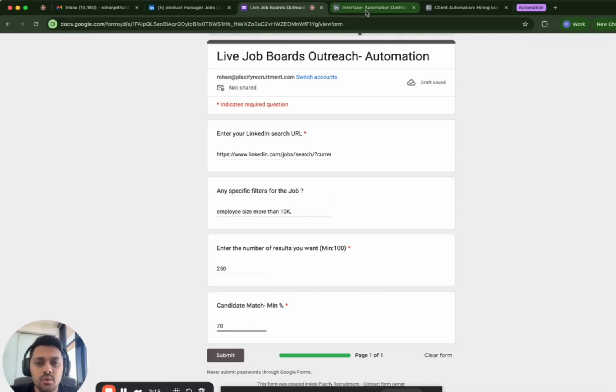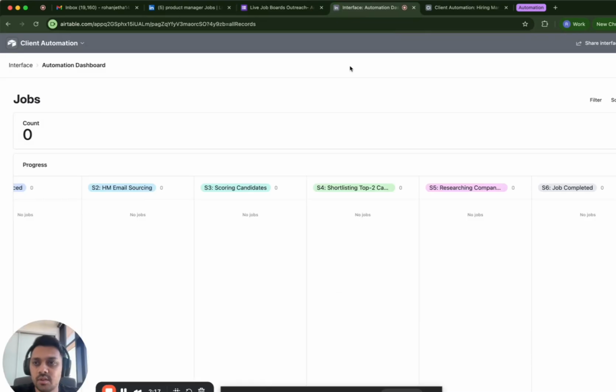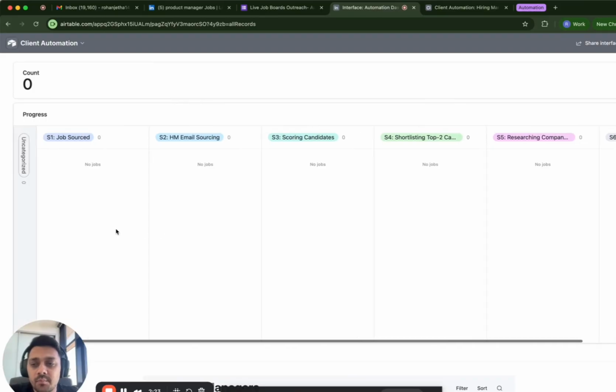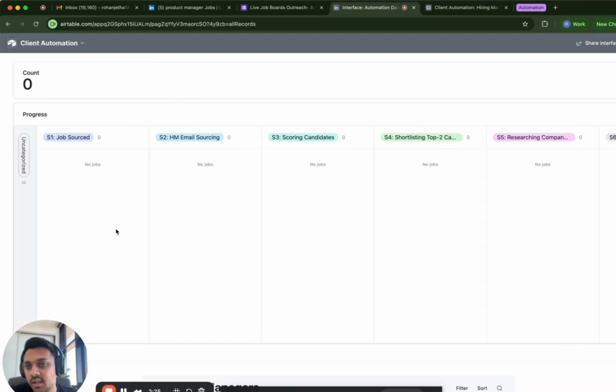Before we do that, I'll show you how we monitor that after this happens. So it all comes into a dashboard. Here you will see how many jobs have been scraped. Here you will see the steps the job is moving ahead. One is source, that is, we have just sourced the job. Hiring manager email sourcing. Each job will come over here with the company name and the job title.